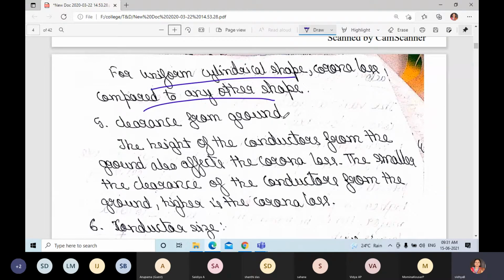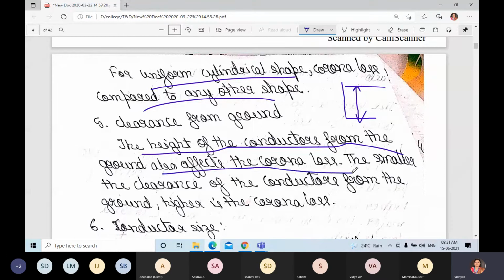Clearance from ground. Clearance from ground means, if the conductor is like this on a pole, the height from the conductor to the ground. The height of the conductor from the ground also affects the corona loss.